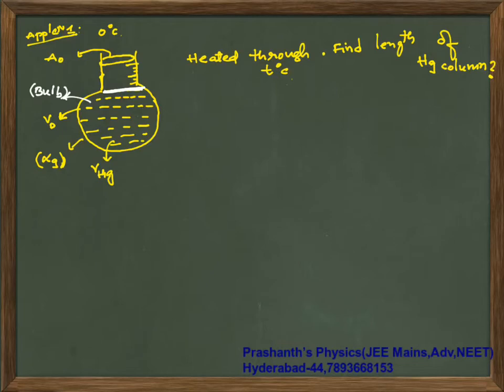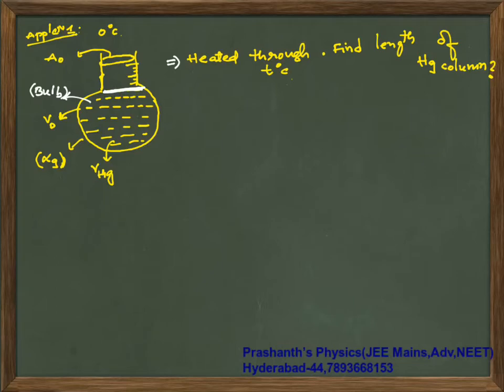and the glass container's coefficient of linear expansion is alpha of glass. Mercury's volume expansion coefficient is gamma, and you are heating it, and the limb's area of cross section is A0. Now you are heating this by a temperature of T degrees centigrade. What you are supposed to do is calculate the length of the Hg column. That is your question.